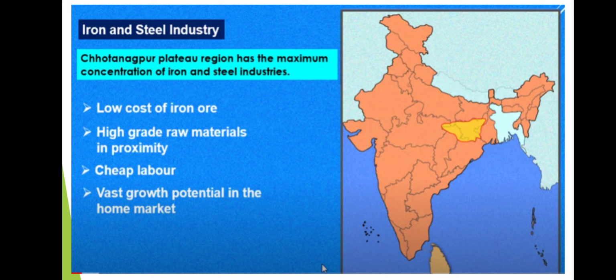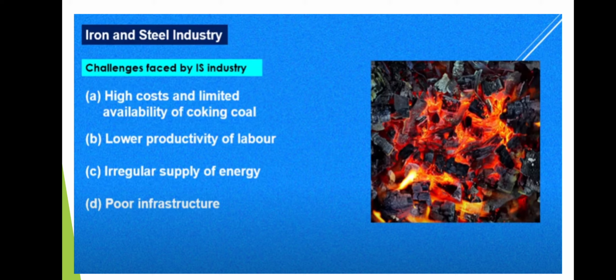So now let's see the challenges faced by the iron and steel industries, children. The first one is high cost and limited availability of coking coal. The coking coal is of high cost because it should undergo some process. It should be heated in the absence of air. That's why it is of high cost, children, and it is available in limited quantity. So what do you understand from this? We are importing the coking coal.